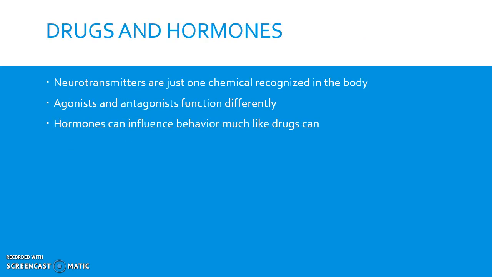Drugs such as heroin are referred to as agonists, drugs that activate receptors in the same way a neurotransmitter would. Other drugs are called antagonists because they bind to the receptor without activating it. Neurotransmitters are not the only chemicals utilized by the body.